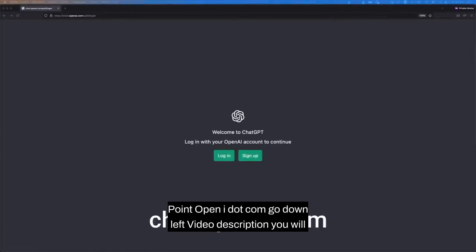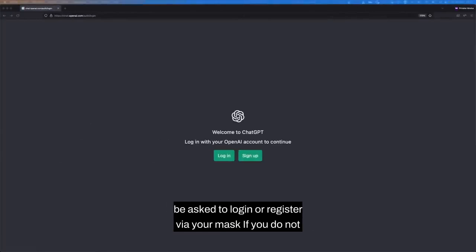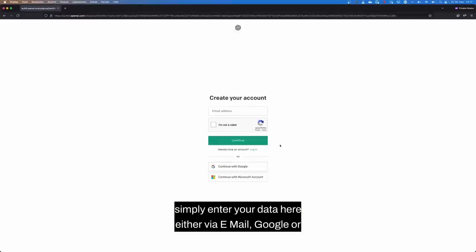When you chat for the first time, go to OpenAI.com, link down left in the video description. You will be asked to log in or register. If you do not have an account yet, you can simply click on register and enter your data here, either via email, Google or Microsoft.